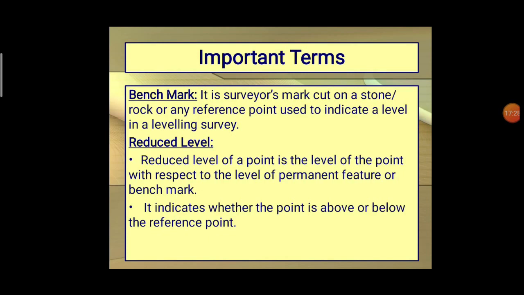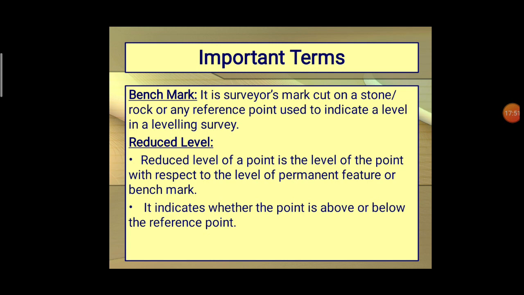Next, the important terms used in leveling are benchmark and reduced level. The benchmark is a surveyor's mark cut on a stone or rock or any reference point used to indicate the level. It is already indicated in the datum level. The next term is reduced level.